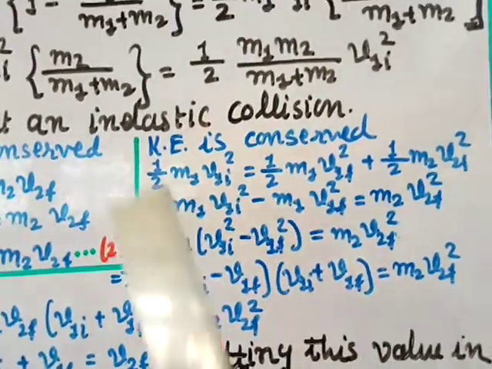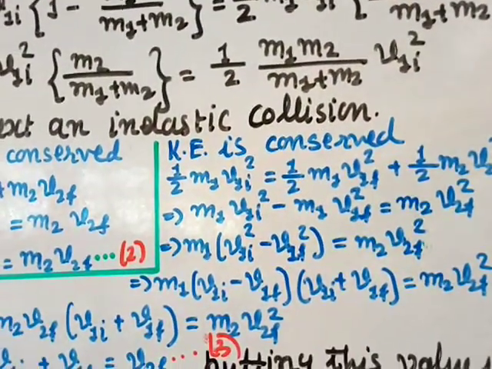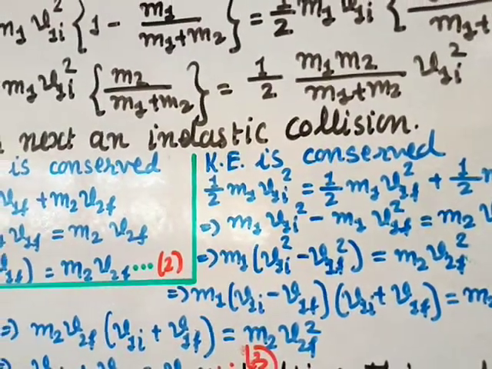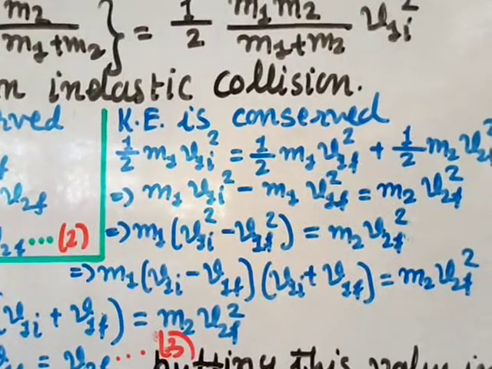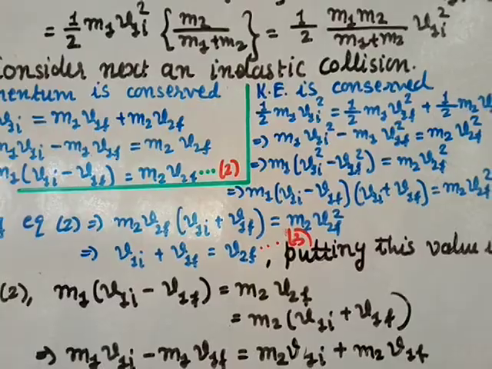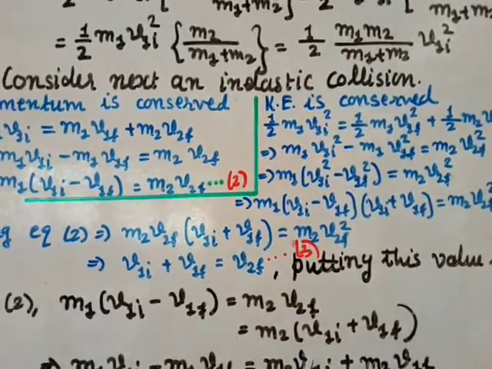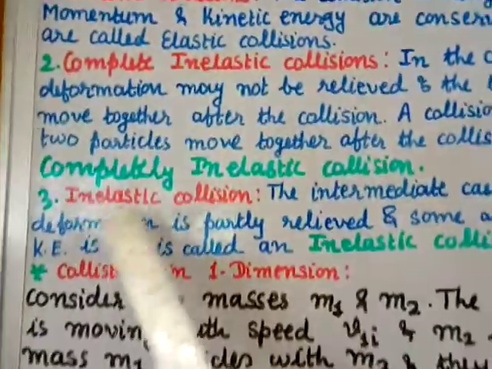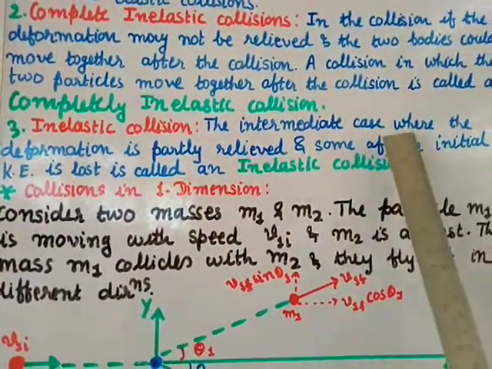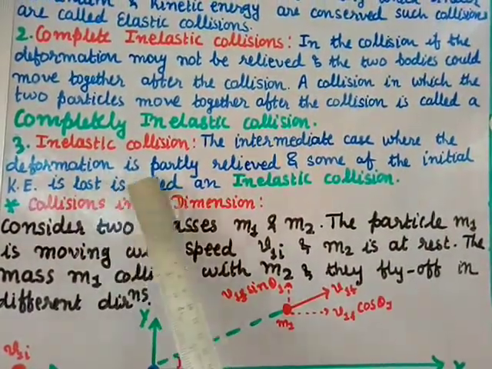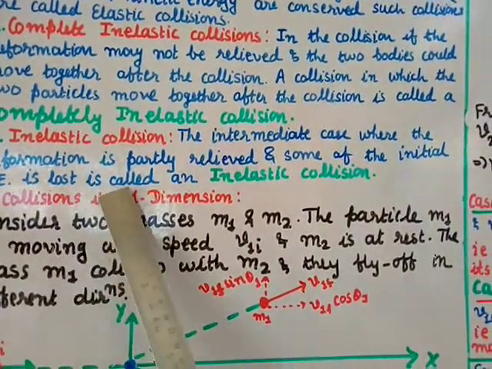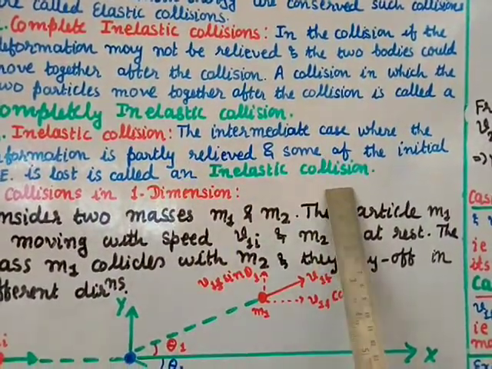Why? Because it is inelastic collision. In inelastic collision the kinetic energy is conserved. I think there is a mistake here. In inelastic collision, kinetic energy is not conserved. We have seen the definition that the intermediate case where the deformation is partly relieved and some of the initial kinetic energy is lost is called an inelastic collision.